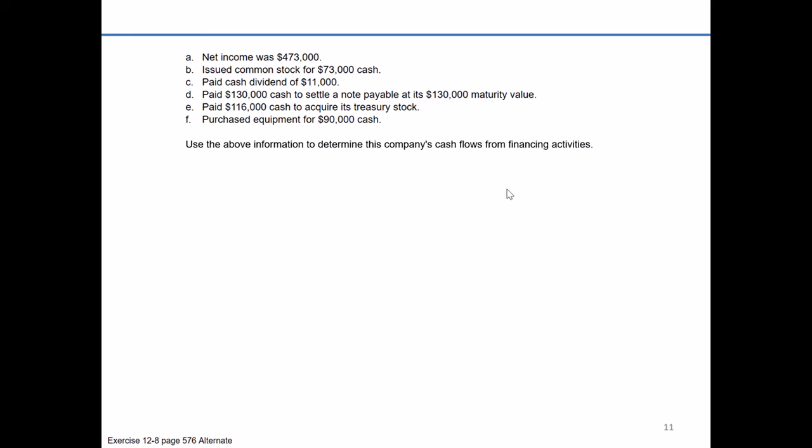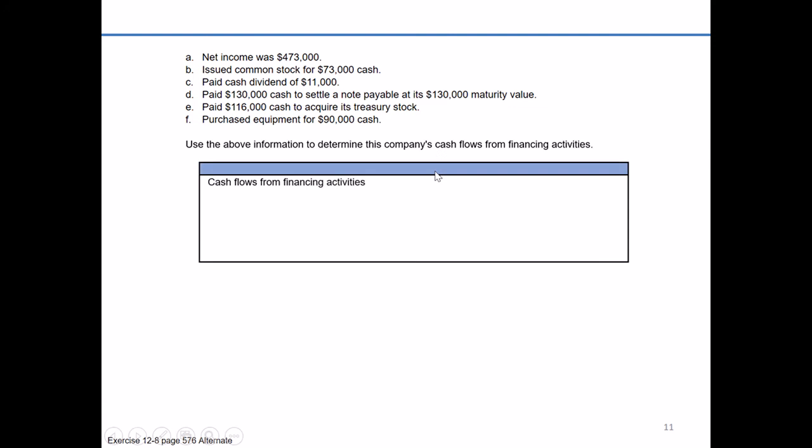So let's go ahead and jump in and figure out which items affect financing, and if they do, what the cash impact of those are. So we'll start out our cash flows from financing. A indicates net income was $473,000. Now, that does appear somewhere on the statement of cash flow, but just not in the financing section.